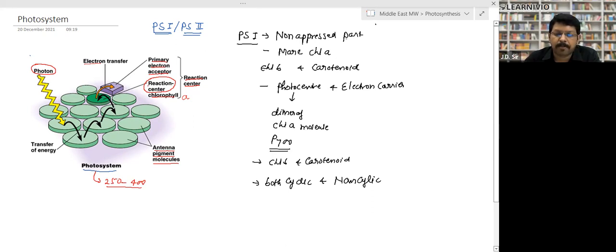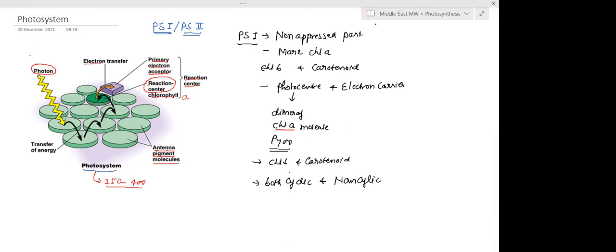PS1 is found in the non-operous part, the outer side. It has more chlorophyll A molecules than chlorophyll B and carotenoid. So the number of chlorophyll A molecules is higher in photosystem 1. It has a photocenter and electron carrier. The photocenter is made up of a dimer of chlorophyll A molecules, meaning 2 chlorophyll A molecules, and it is called P700. Chlorophyll B and carotenoids are also present. It takes part in both cyclic and non-cyclic photophosphorylation. Tell me, is PS1 clear? Yes, sir.